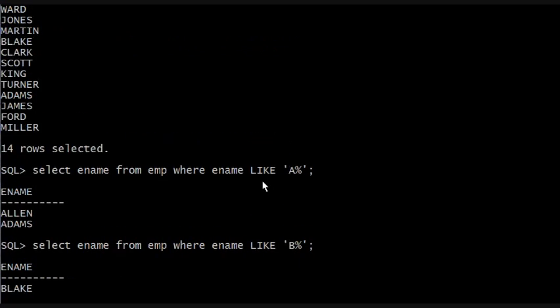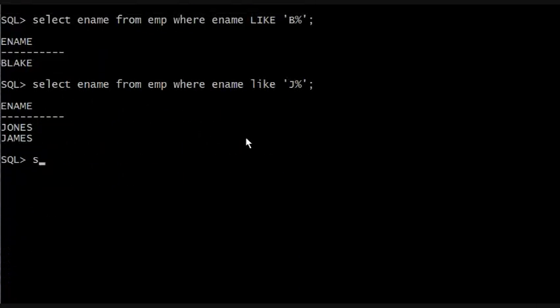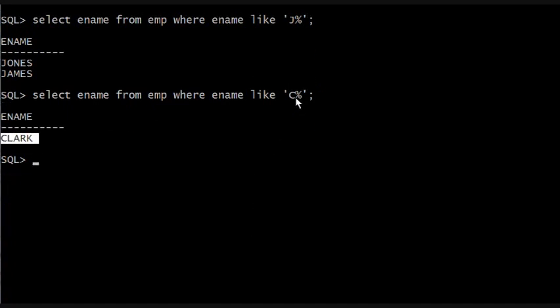All right. So if we look at the enames, let's do one more. Let's do the letter C. So select ename from EMP where ename like, starting with the letter C, percentage sign, close quote, Clark. I hope this makes sense. This is a wildcard. This is any string of digits. That's what that percentage sign means, within close quotes anyway, especially with the like operator.